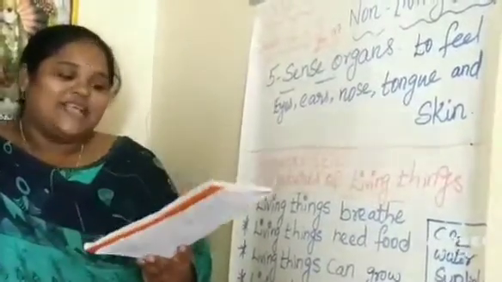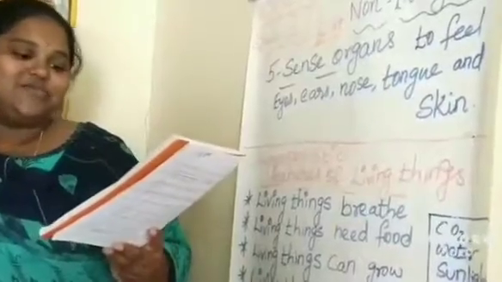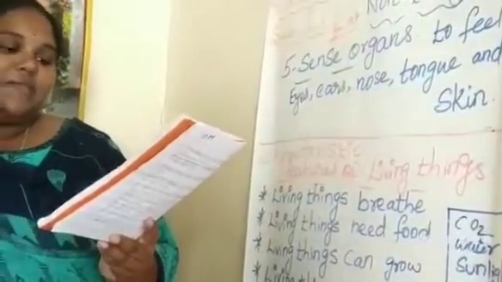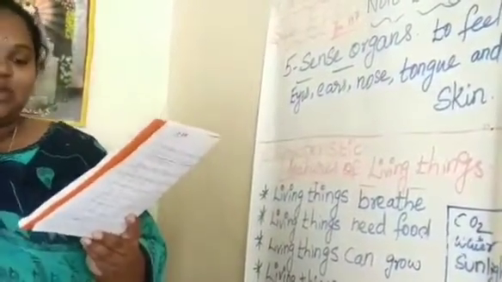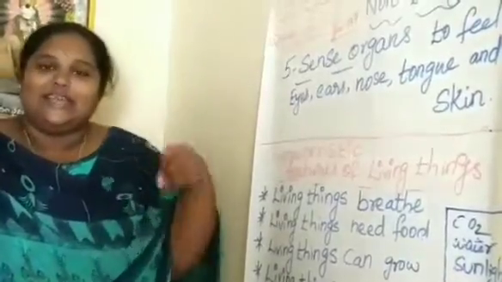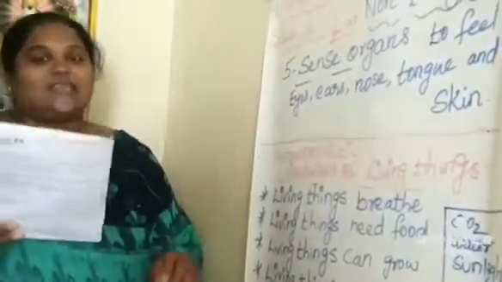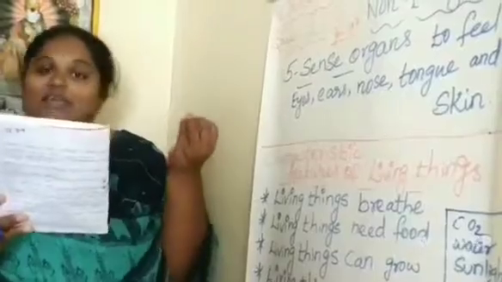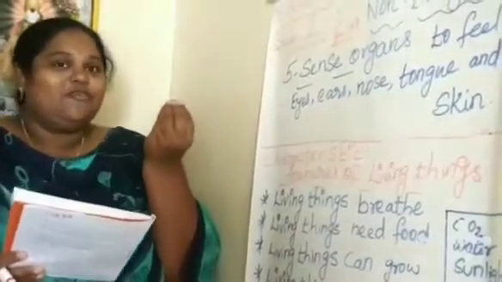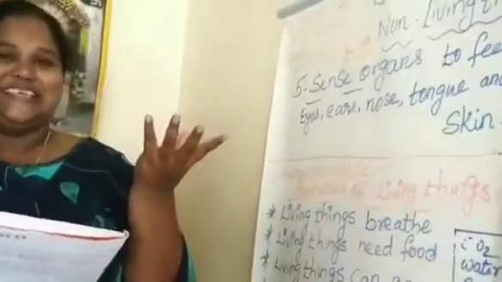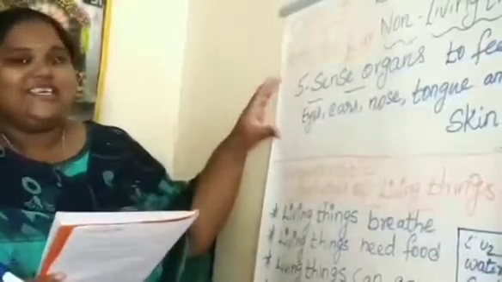cold. Plants respond to the changing seasons by shedding their leaves in autumn and bearing flowers in spring. So plants will shed their leaves in which season? Autumn season. And they are bearing flowers in spring season. They give new flowers in the spring season. These are the living things can feel.